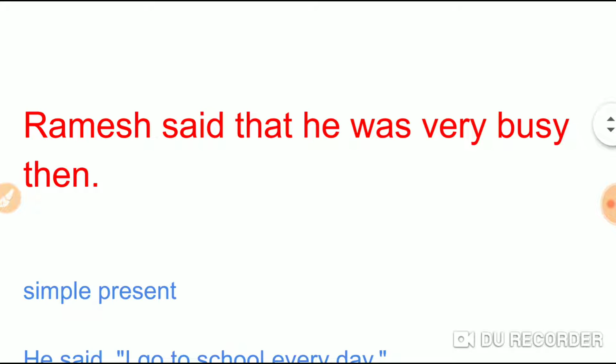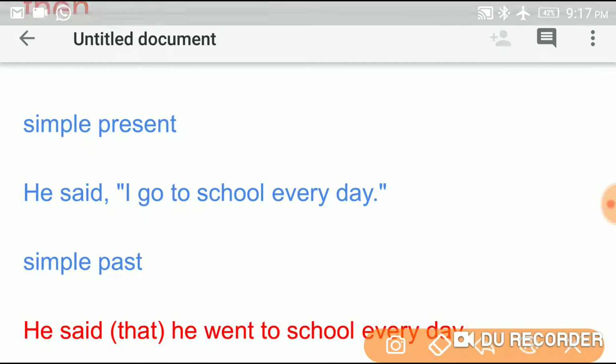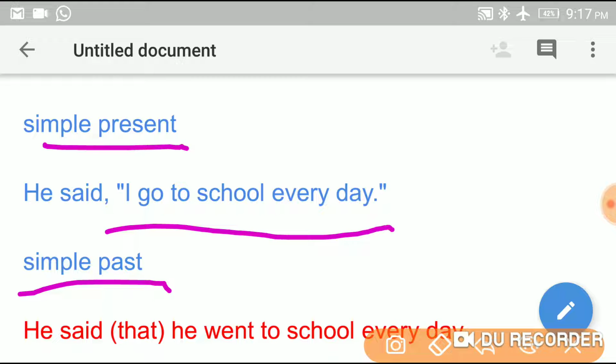Okay, so as I told you, simple present tense changes into simple past tense. Let us see those examples one after another. The first one: here simple present tense changes into simple past tense. See here, he said, "I go to school every day."